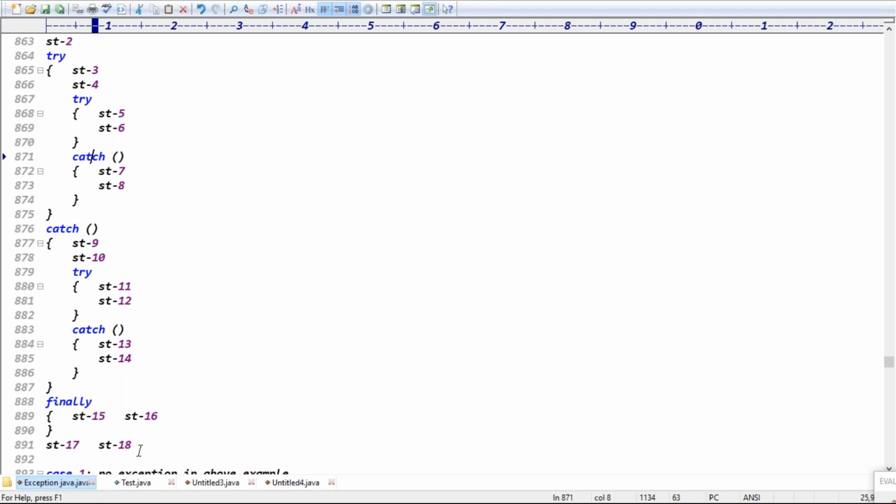Guys, what is the output now? 1, 2, 3, 15, 16, sir. The rest of the code is not executed in abnormal termination, right? The output of this example is 1, 2, 3, 15, 16, abnormal termination. That's it.